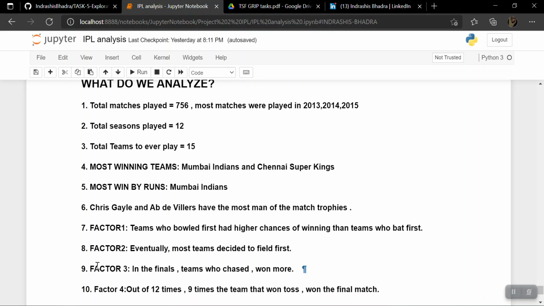Total matches played till 2019 are 756, and most matches were played in 2013, 14, and 15. Total seasons played is 12. Total teams to ever play is 15. Normally, they are just, I guess, 8 or 10, but then there are some teams that came during 2012, 13, and 14. So the most winning team is Mumbai Indians, followed by Chennai Super Kings, who are the highest trophy holders also. And most wins by runs, as we saw earlier, was by Mumbai Indians.